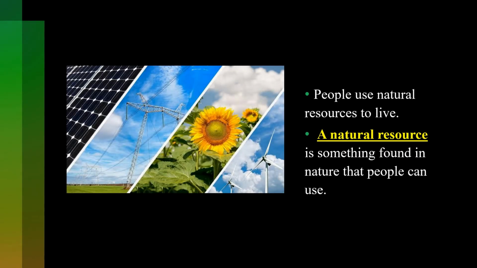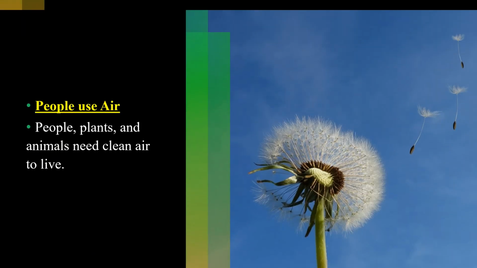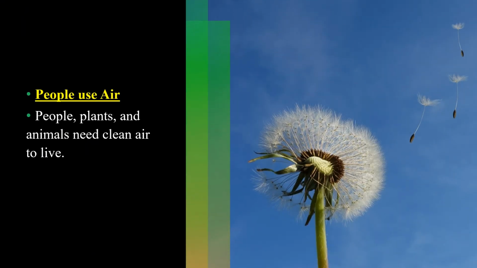So again, people use natural resources to live. What is a natural resource? A natural resource is something found in nature that people can use, or any living thing can use. Something found in what? In nature. The first natural resource is air.